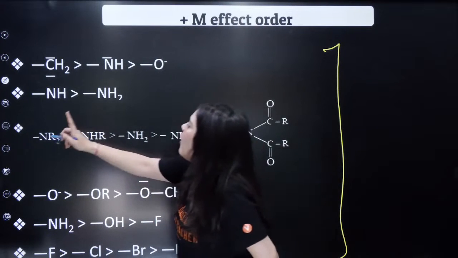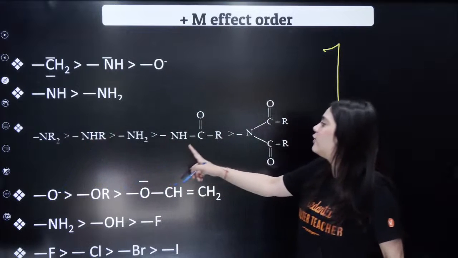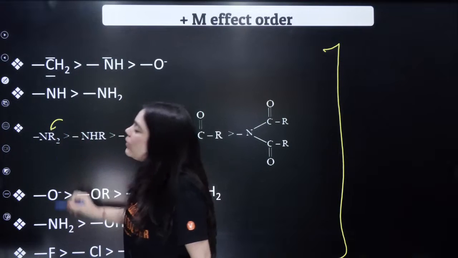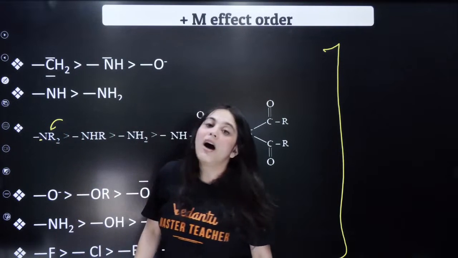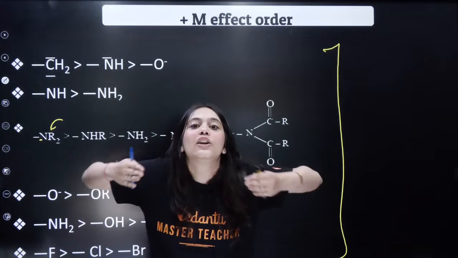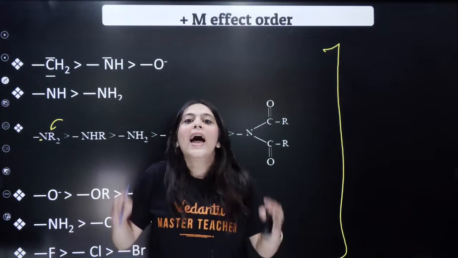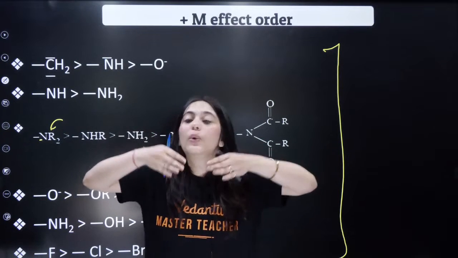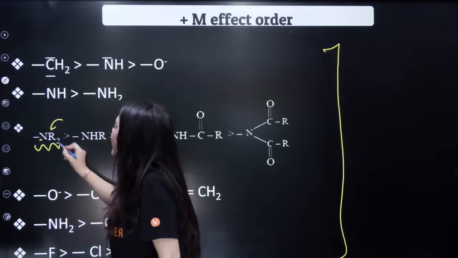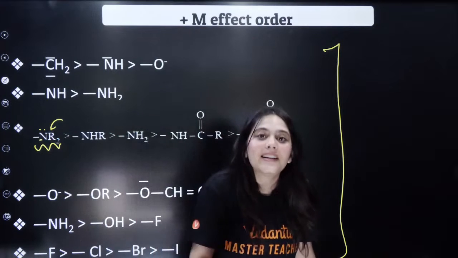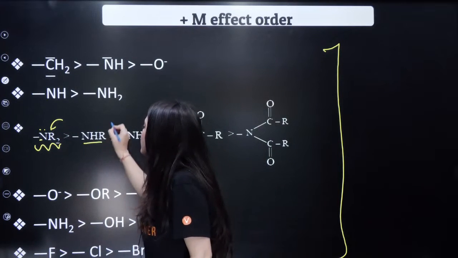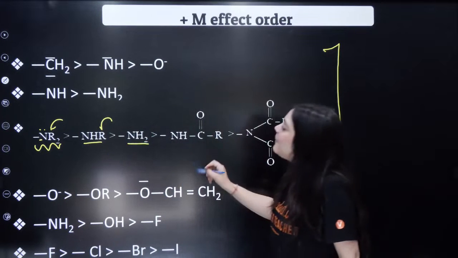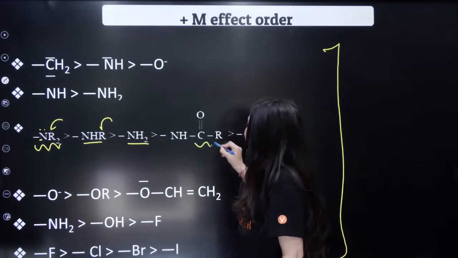Then you are comparing your NR2, NHR, NH2. So what is happening? As the alkyl groups are increasing on the nitrogen. Can you see it here? It is NR2, which means two alkyl groups are attached to nitrogen. And we know alkyl groups show plus I effect, which is electron donating effect. So these will definitely have higher donating power than the one with just one alkyl group, NHR, then NH2, then it is followed by the NHC double bond OR.